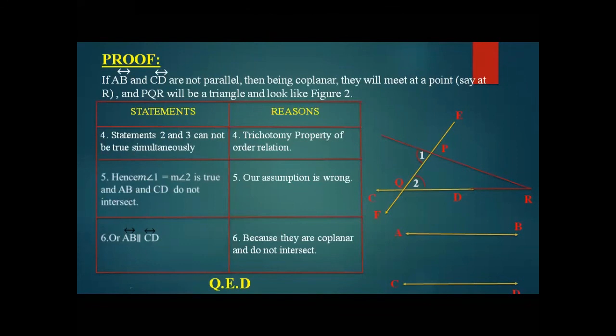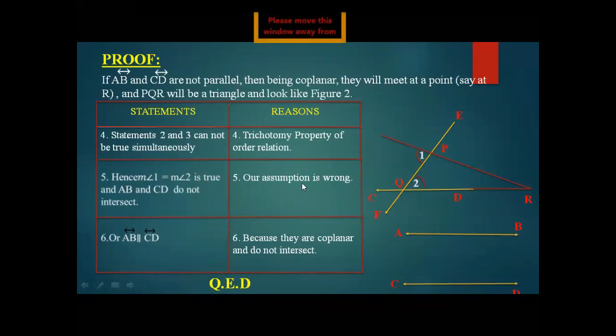So in the previous slide, we discussed that angle 1 is congruent to angle 2. It was given, and through our proof we have come to the fact that angle 1 is greater than angle 2. So they both cannot be true at the same time. Hence, the measurement of angle 1 being less than the measurement of angle 2 is true, because it has been given in the theorem. So our assumption is wrong.